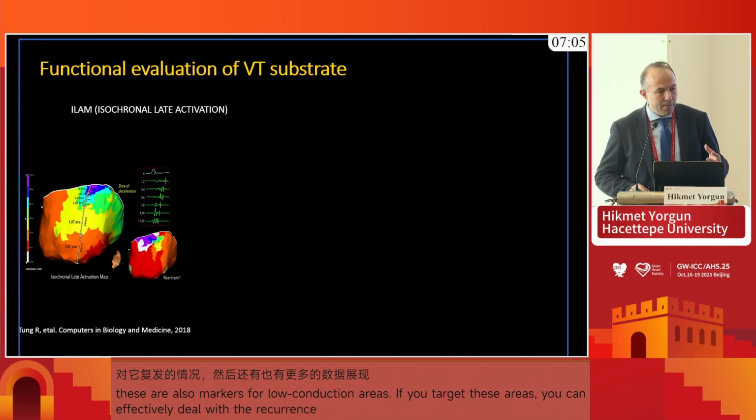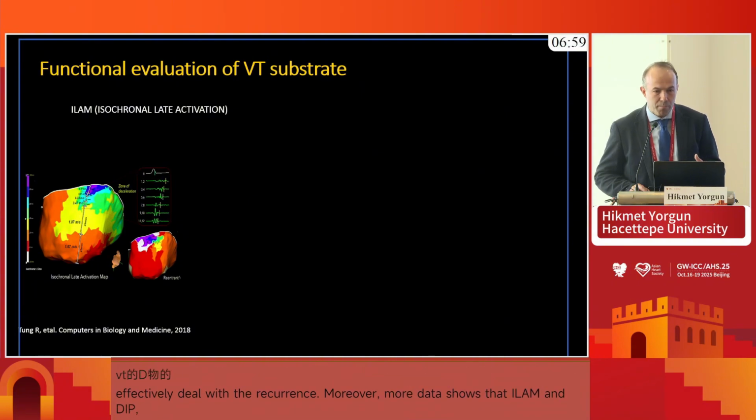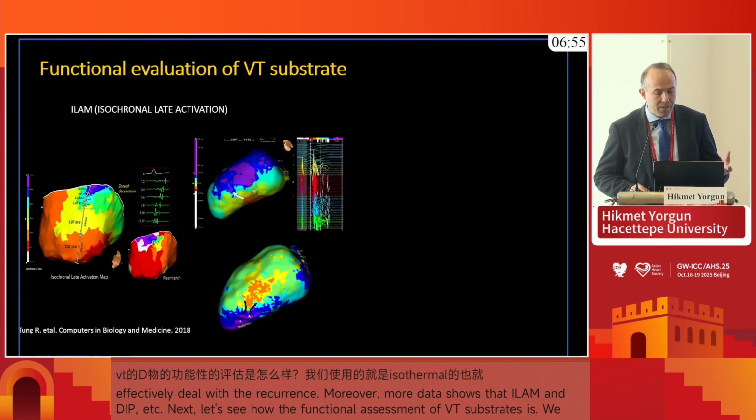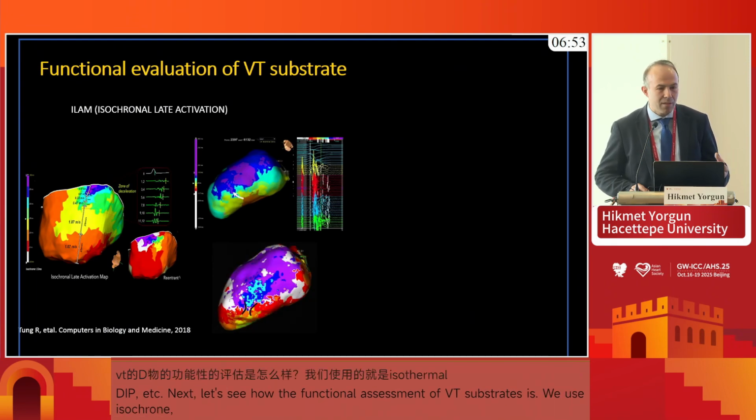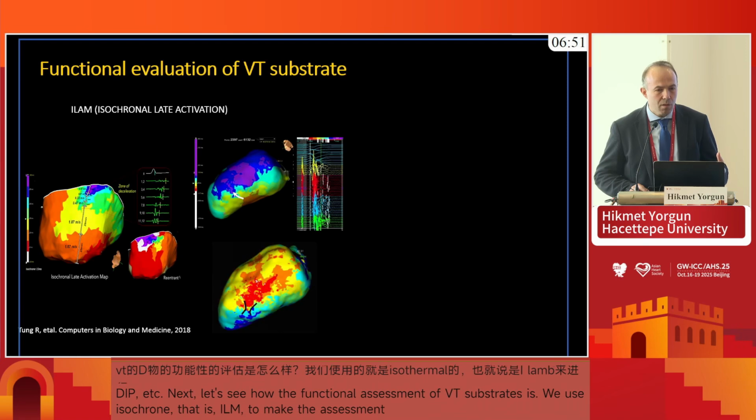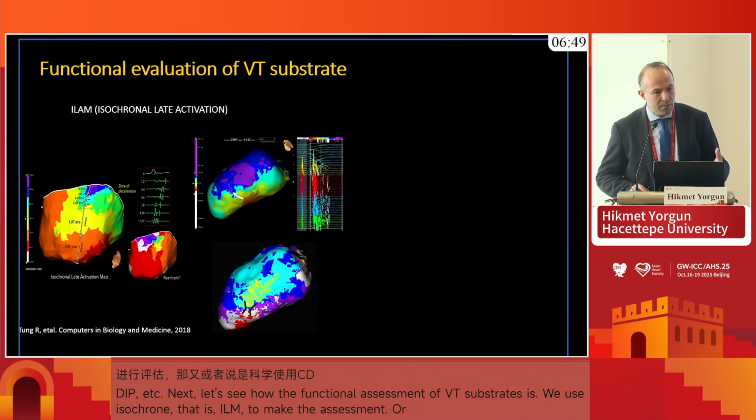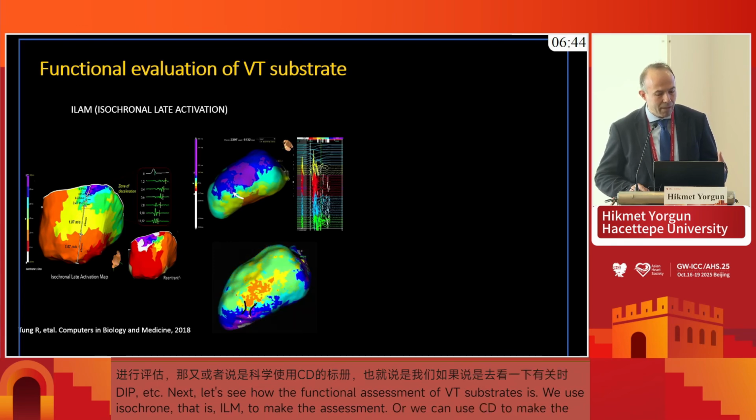And then when we looked at the functional evaluation of VT substrate, this can be done using isochronal late activation mapping, or using, let's say, deep mapping techniques. That means that when we pace from the ventricle, we look at the fate of the signals of these slow conducting regions. So this is an example of what we have in such a patient.